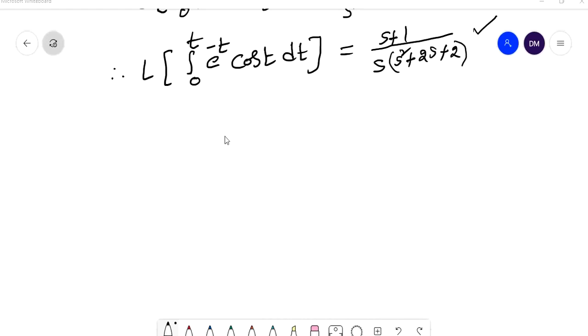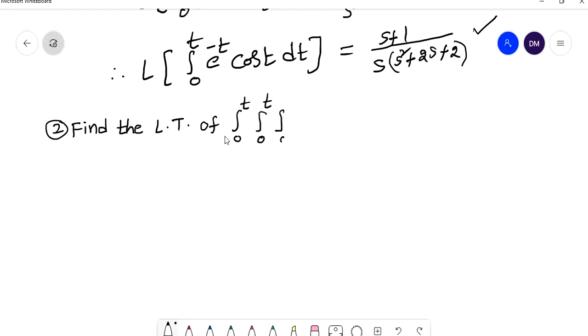Now the second problem is: find the Laplace transform of integral 0 to t, t into sin t dt.